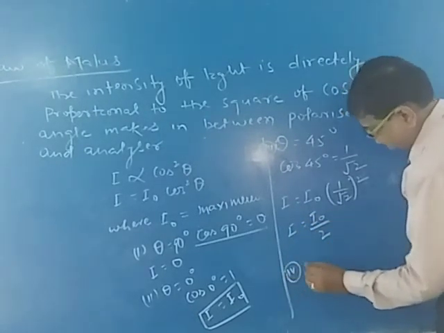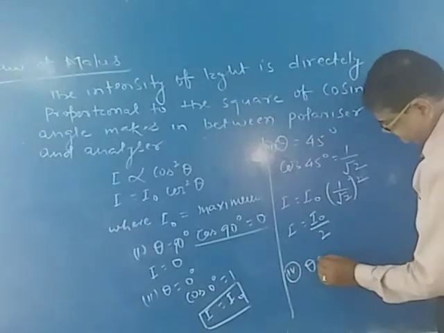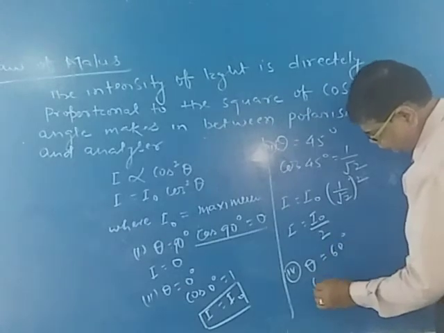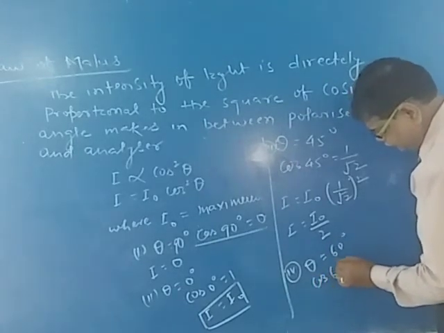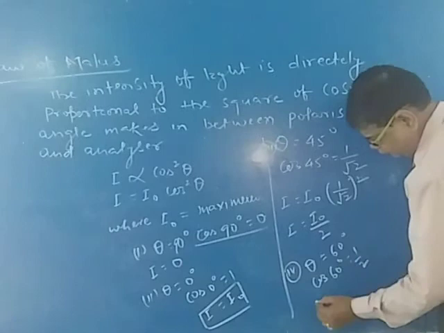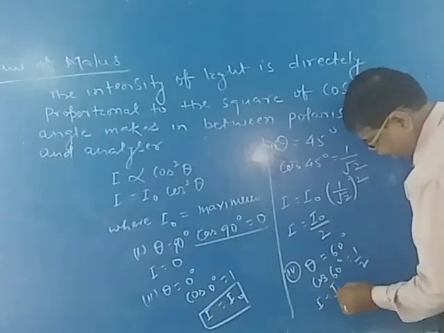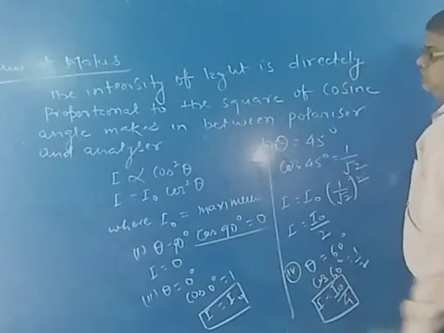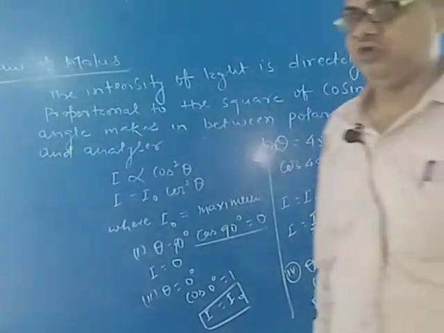Fourth case: if theta is equal to 60 degree, cos 60 degree is equal to half, so I is equal to I0 by 4. These are the 4 cases of the law of Malus.